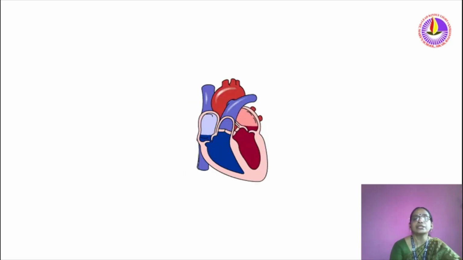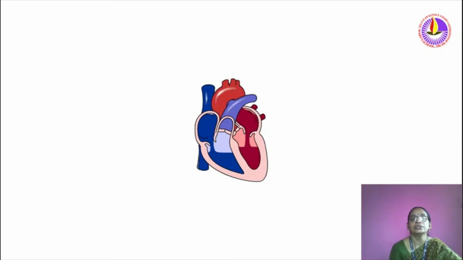Now we can see the contraction and relaxation of the human heart. How pure blood reaches our body, then afterwards is supplied towards the lungs for purification, reaches the left auricle, then the left ventricle.